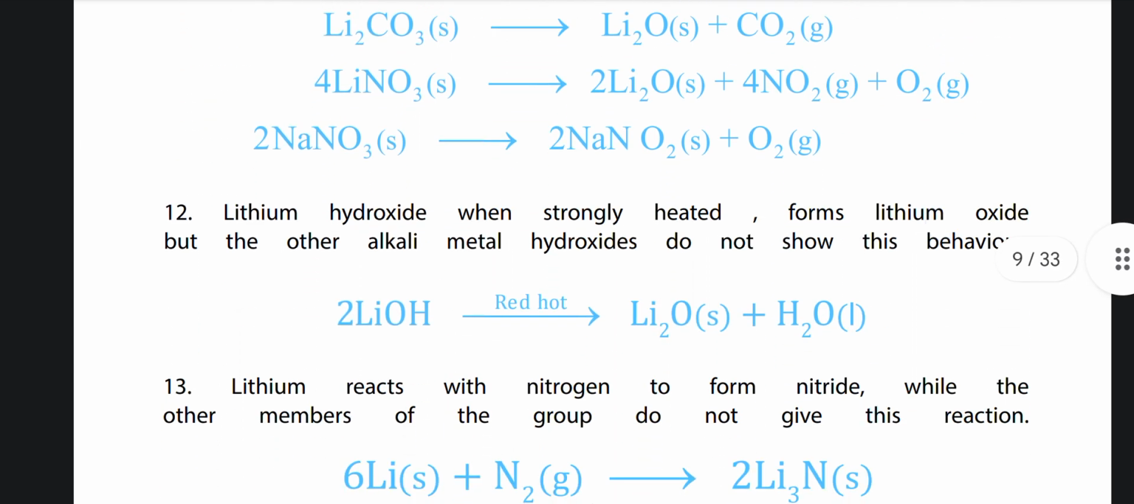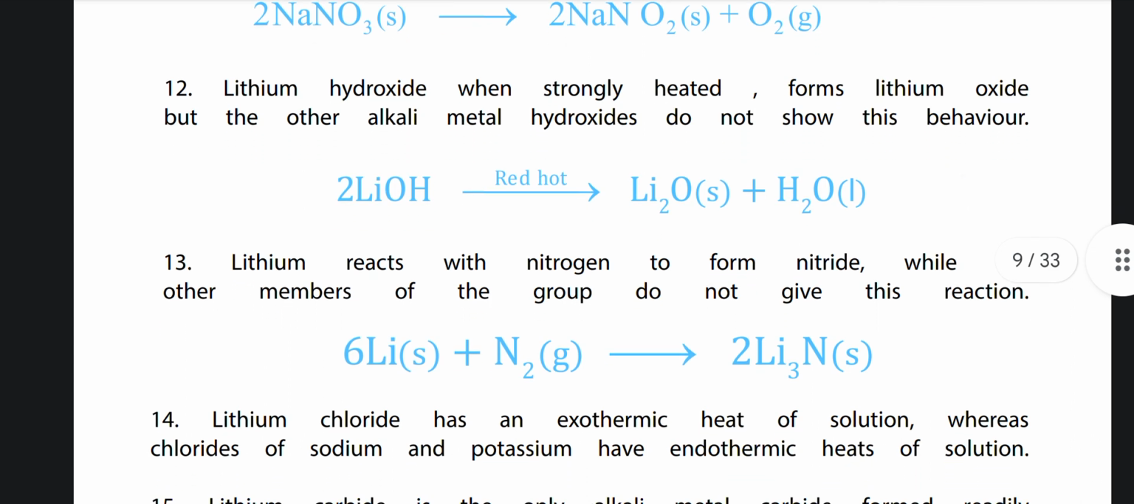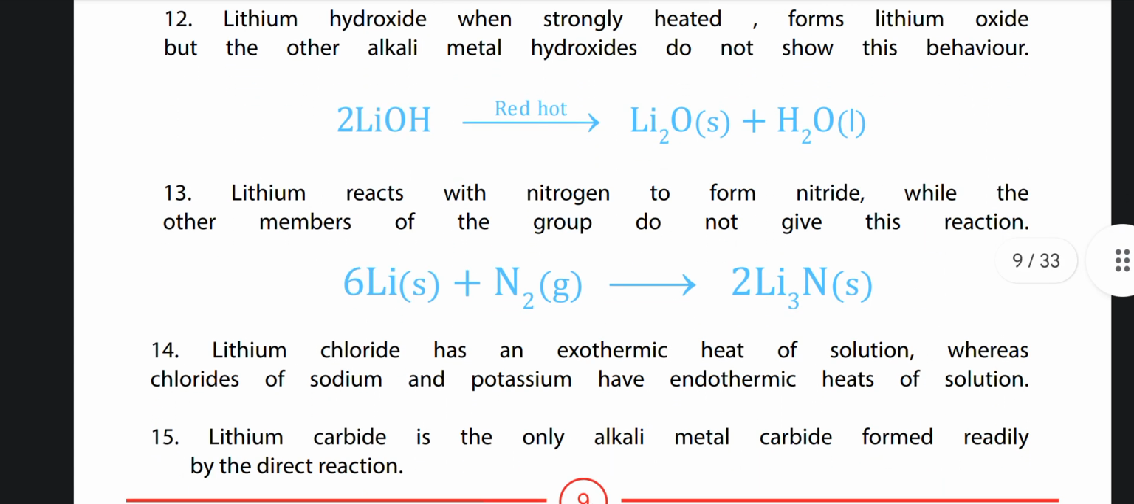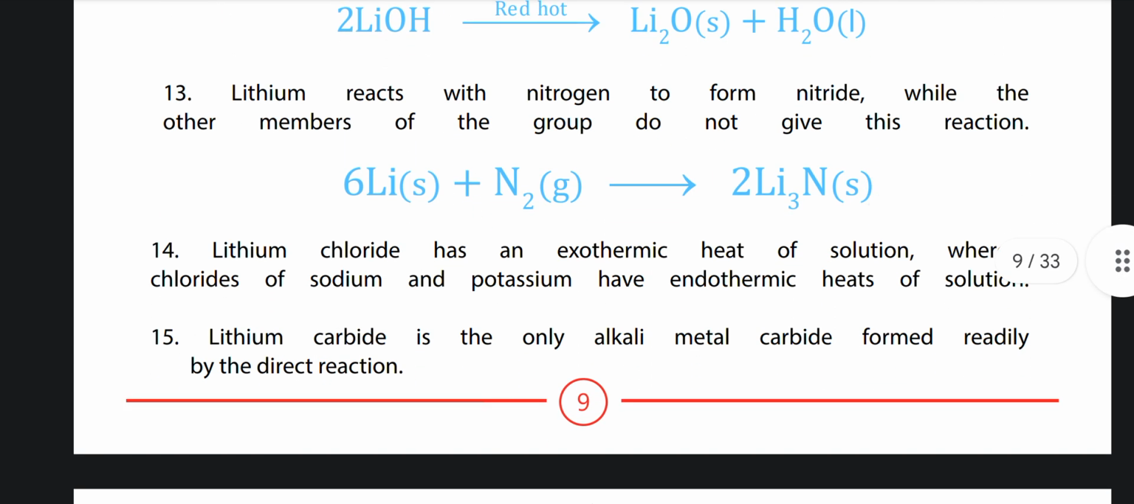Number 12, lithium hydroxide when strongly heated forms lithium oxide, but the other alkali metal hydroxides do not show this behavior. 2LiOH red hot turns into Li2O plus H2O. Number 13, lithium reacts with nitrogen to form nitride, while the other members of the group do not give this reaction. 6Li plus N2 gives us 2Li3N.